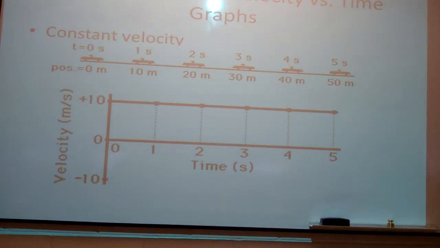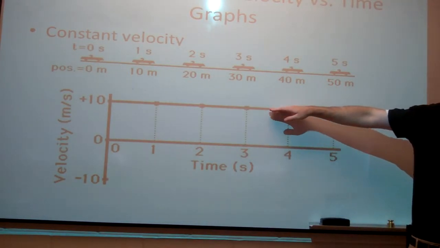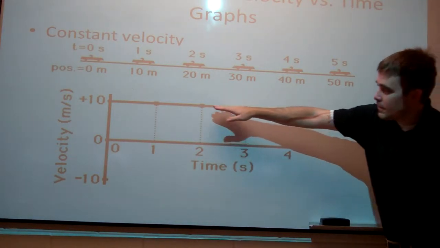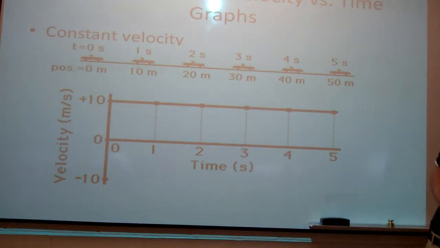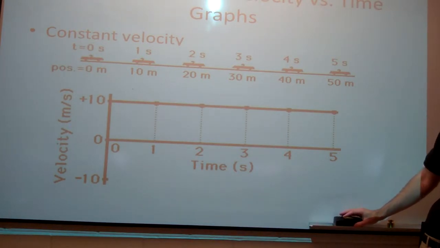Alright, constant velocity on a velocity versus time graph is just a straight line. So if we're moving at 10 meters per second on a velocity versus time graph, our line is just a flat line. What's the slope of this line? 0.